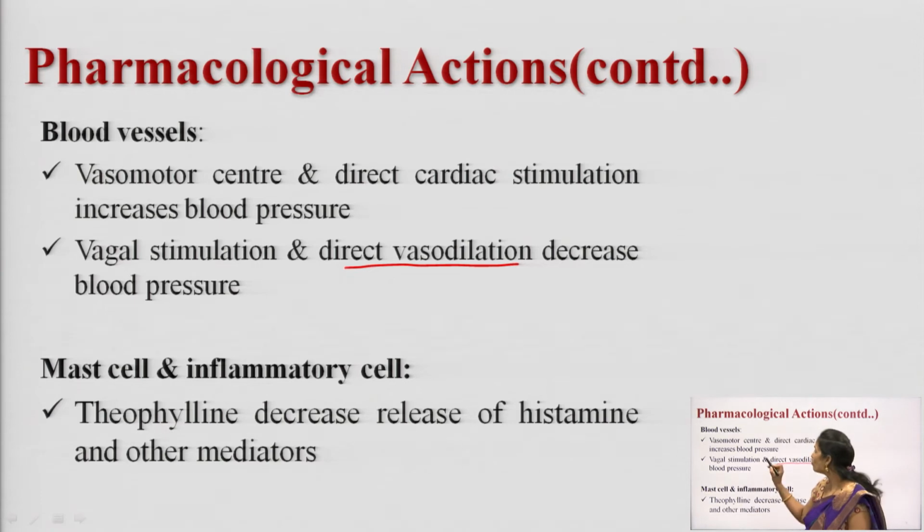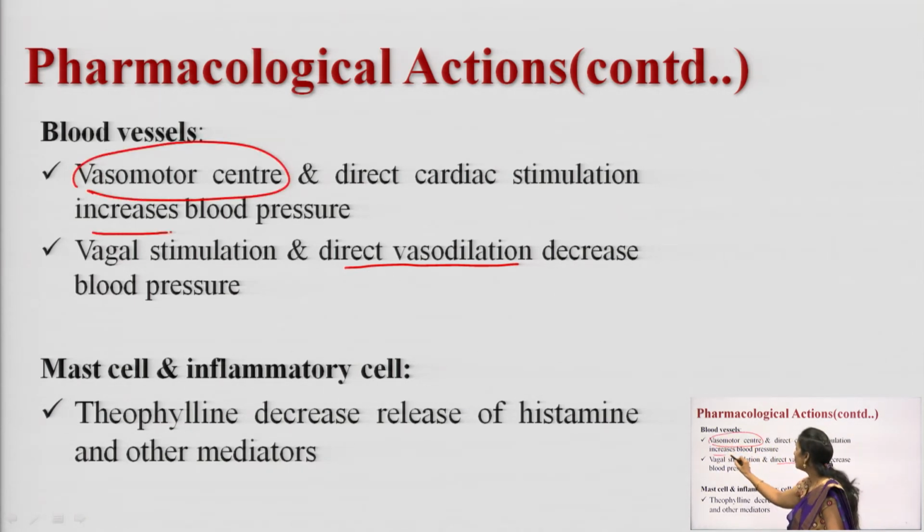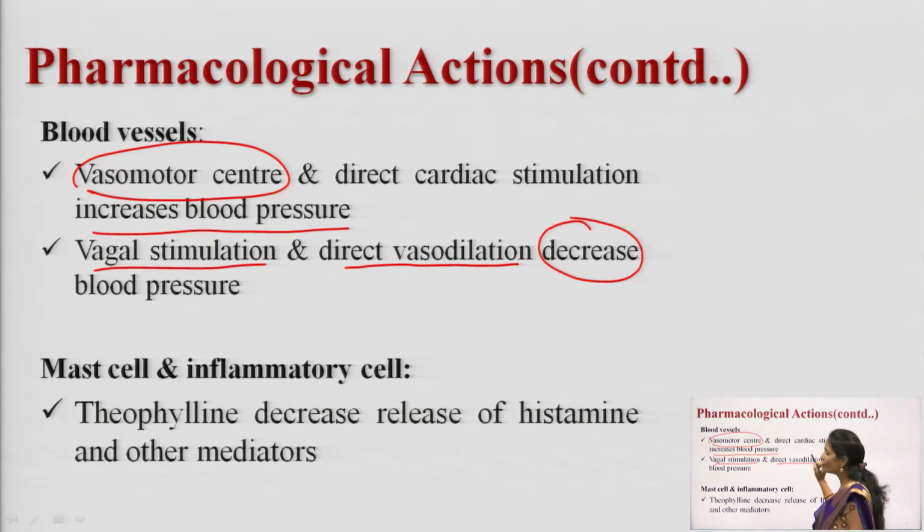So, because of the vasomotor center, you can see the blood pressure increase, and because of vagal stimulation you can see the blood pressure decrease. So, these are the varied actions of the methylxanthines on the blood pressure. Because of the vasomotor center it increases the blood pressure, because of vagal stimulation it decreases the blood pressure. And next one is mast cell and inflammatory cell.